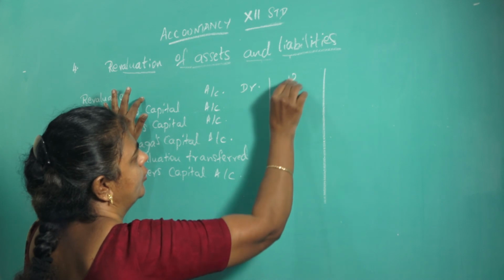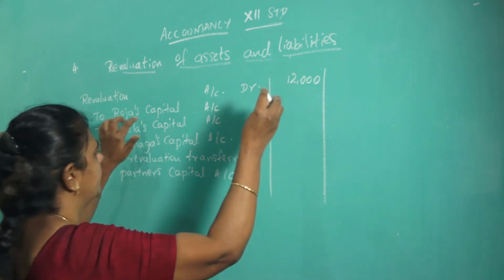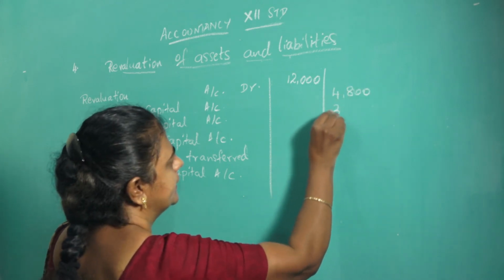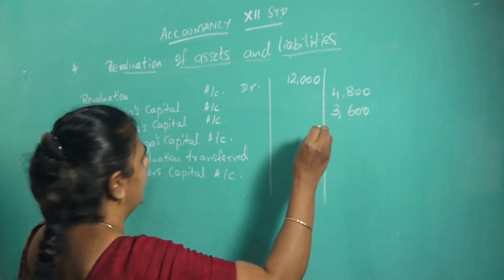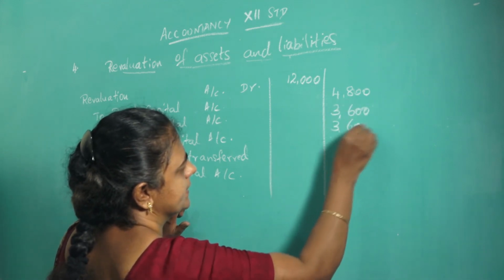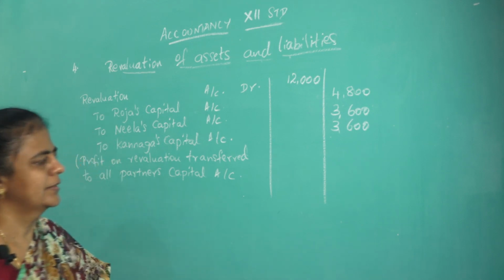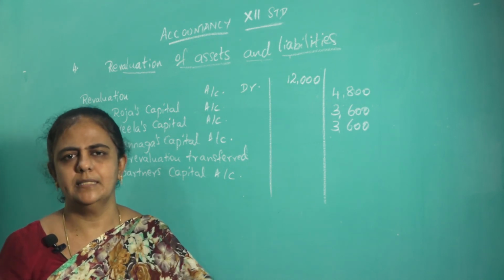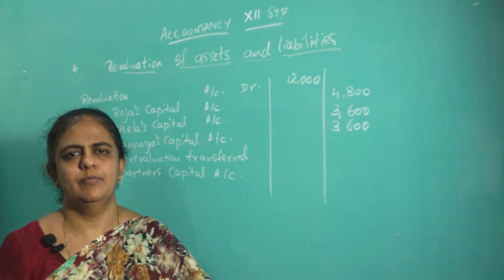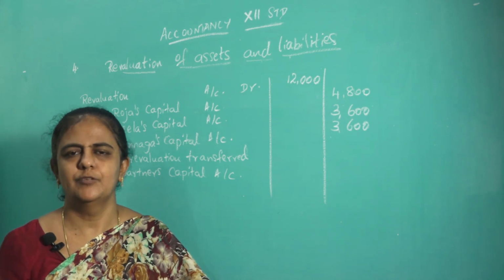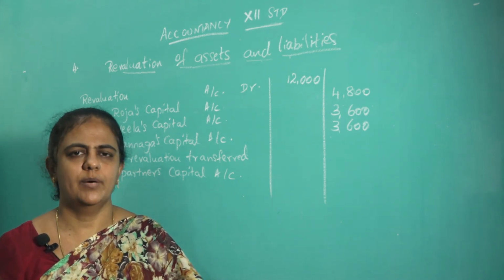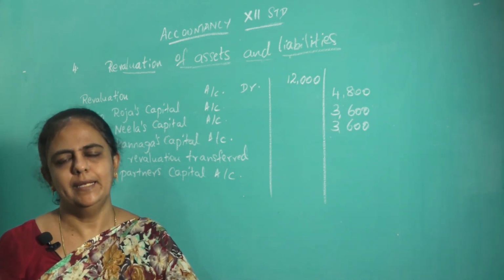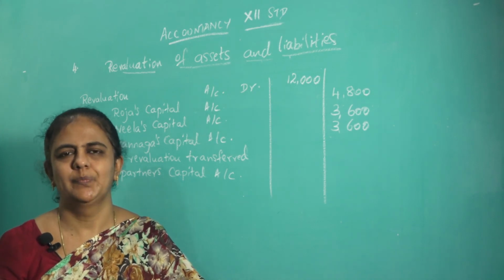Total profit 12,000, for Roja 4,800, for Neela 3,600, for Kanaga 3,600. Okay, hope you understood, children, how to prepare the revaluation account and how to pass the journal entries for revaluation at the time of retirement of a partner. Okay, so all profits and losses, whatever you are getting, that should be transferred to all the partners' capital account in their old profit sharing ratio. Thank you.